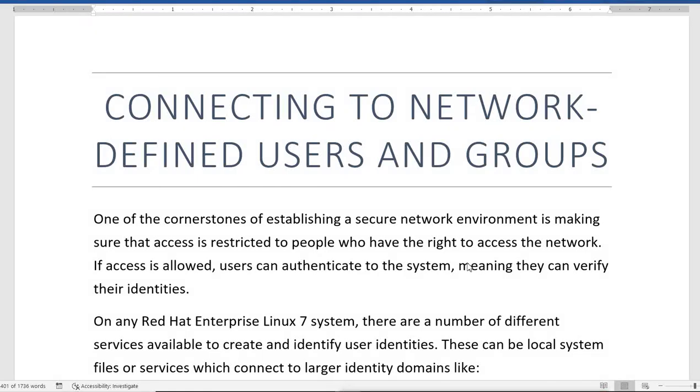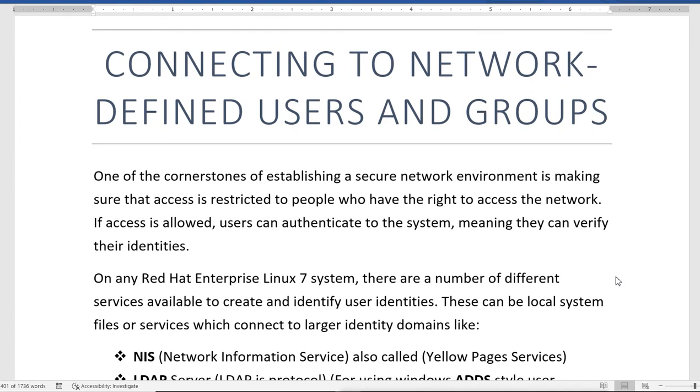Connecting to network defined users and groups. Now, one of the cornerstones of establishing a secure network environment is making sure that access is restricted to people who have the right to access the network. And if access is allowed, the user can authenticate to the system. Meanwhile, they can verify their identities.